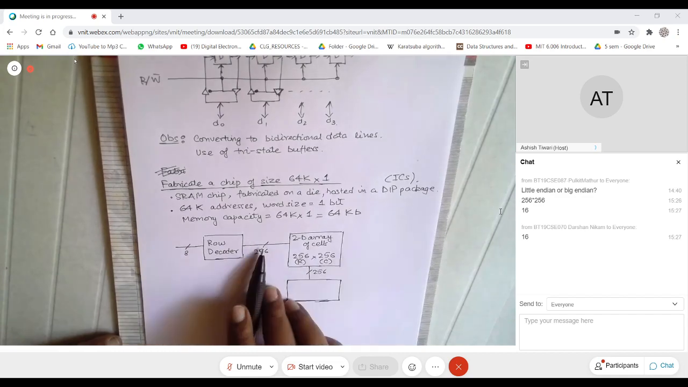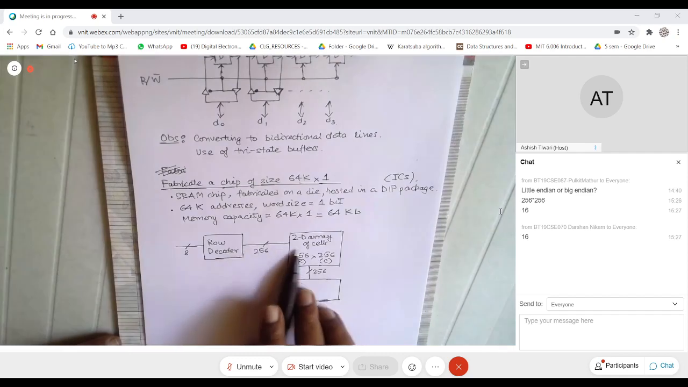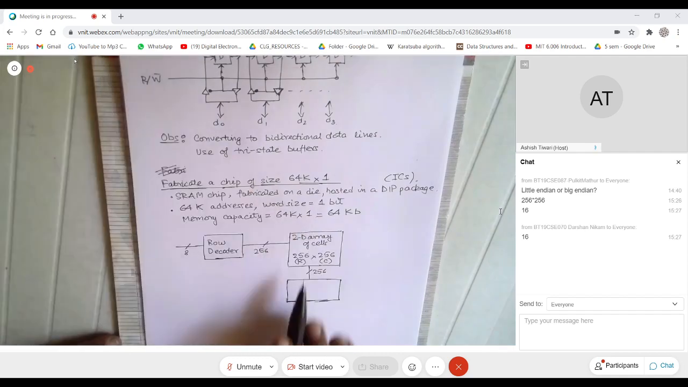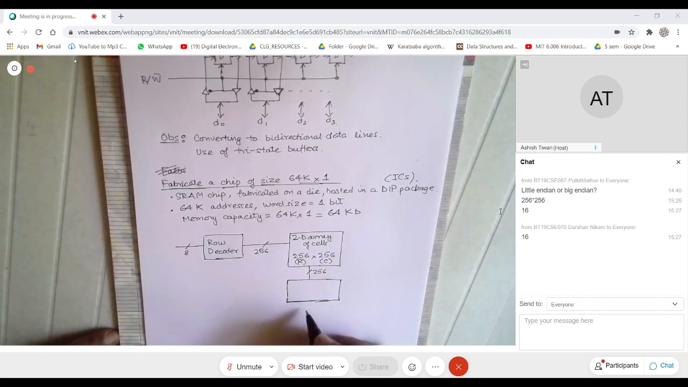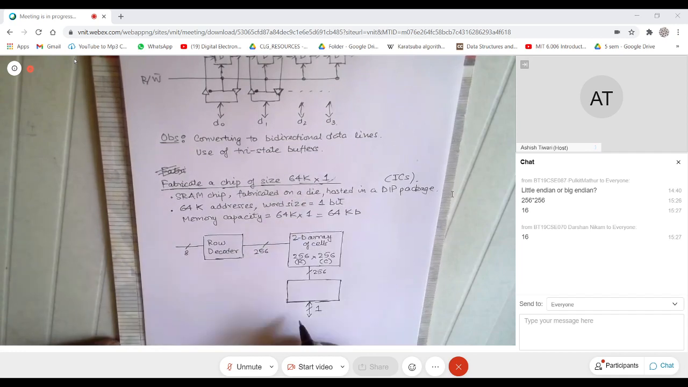So you have 256 rows, and you select one of the rows. This line will go as a select line, and all 256 columns will come here. And what is my intention? My intention is to take out one of them, because when I push an address, I should get 1 bit as output. So this 1 bit is the output.